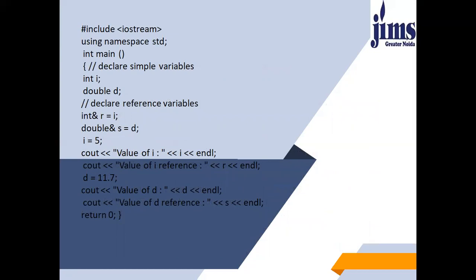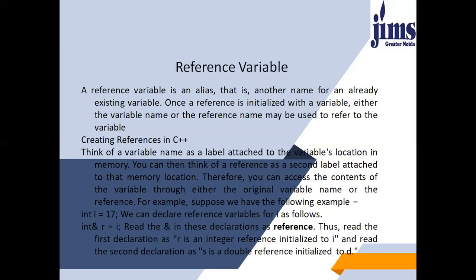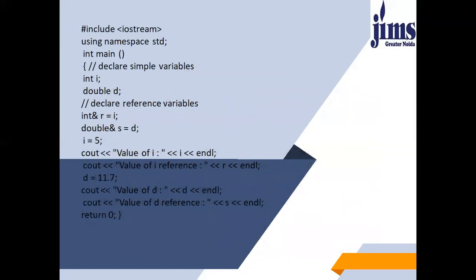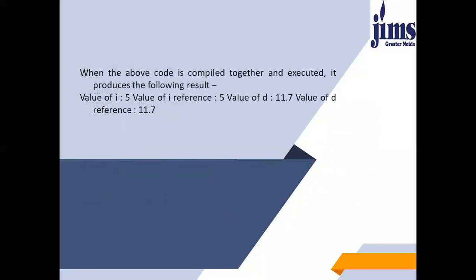Like here in this example. Here we have declared s as the double reference initialized to d, and r as the integer reference initialized to i. So we can here see we have declared first these simple variables, then we have declared the reference variables, then we have called out the values of i and the value of i reference as well, then the value of d and the value of d reference. So the output is as follows. The value of i and its reference is 5. The value of d and its reference is 11.7.